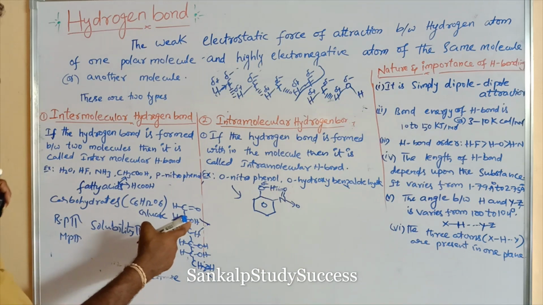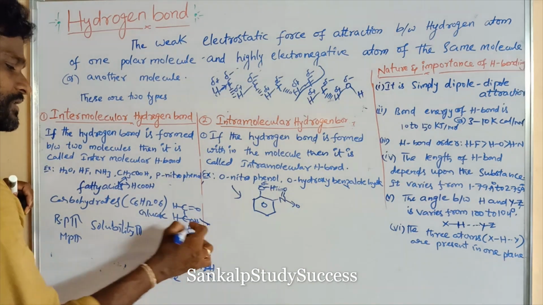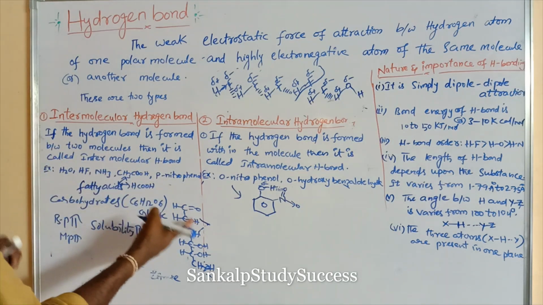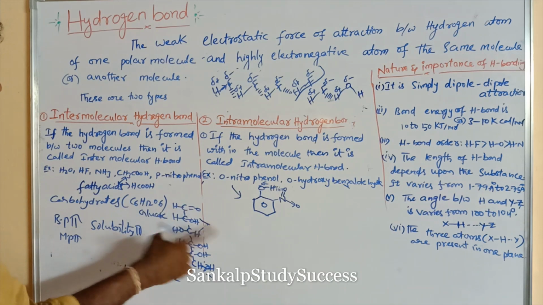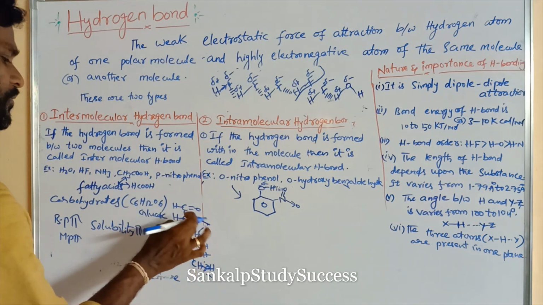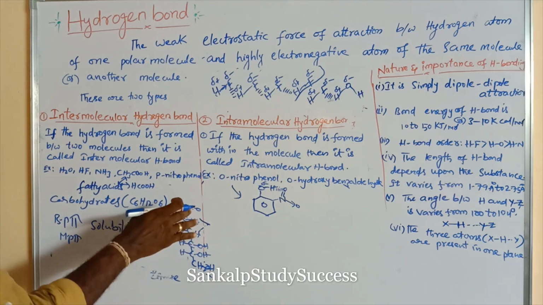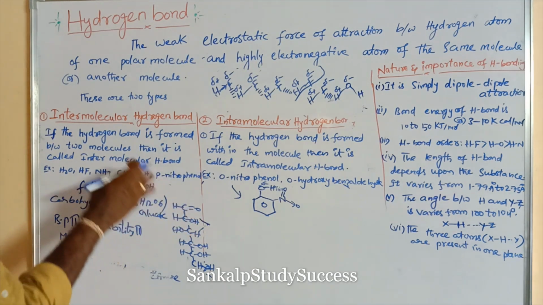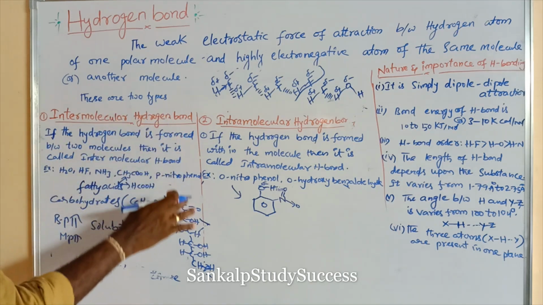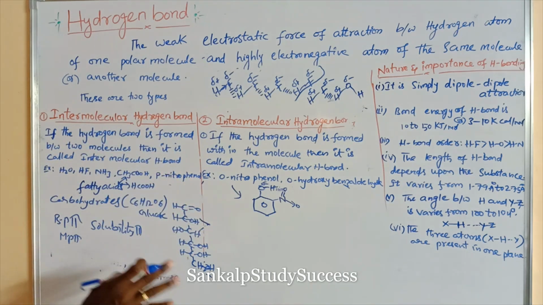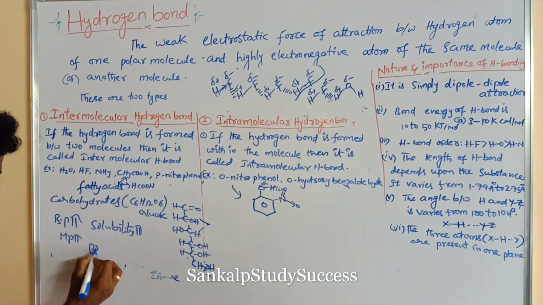It contains polar O-H bonds, so it can form intermolecular hydrogen bonds, and so it is soluble in water. Generally carbohydrates are insoluble in water, but since they can form intermolecular hydrogen bonds, they are soluble in water. And similarly proteins